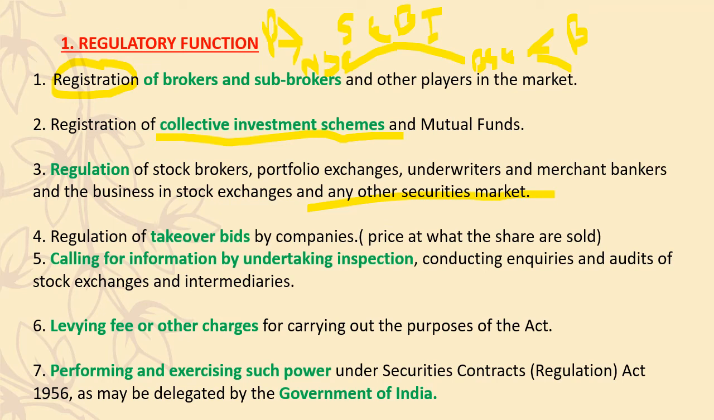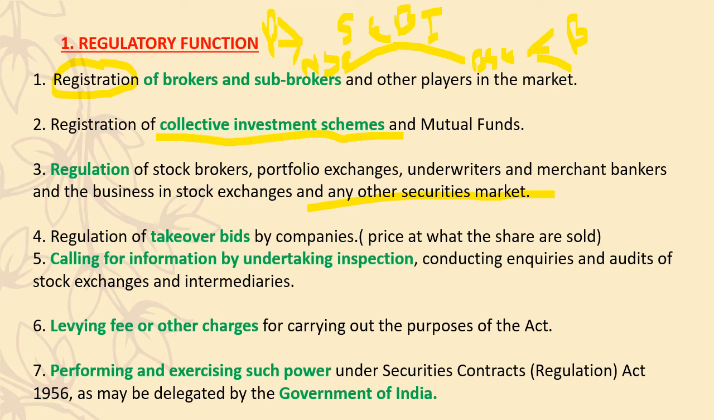Now, the fifth point is calling for information by undertaking inspection. What is it? Anytime people from SEBI can walk over to the stock exchanges and check if they are doing a proper job. They can anytime raid the stock exchanges and check their audits, their files, all the details of the intermediaries, the broker details. All of a sudden they can do it, inspect them and check if things are going on perfectly or if there are any malpractices. All these are regulatory functions.